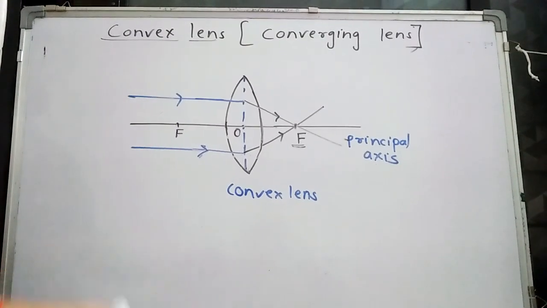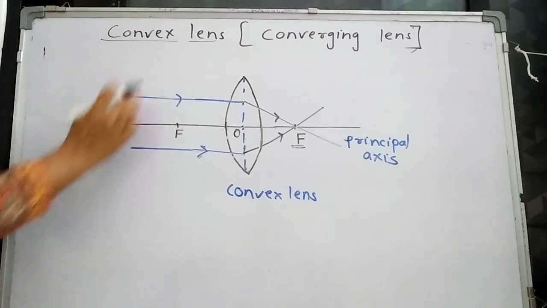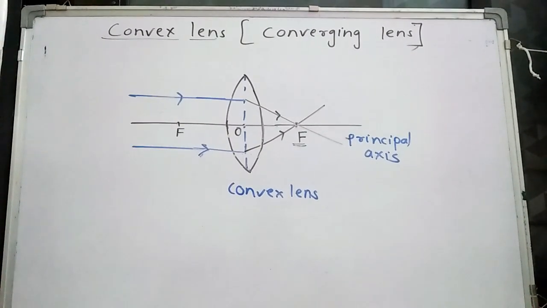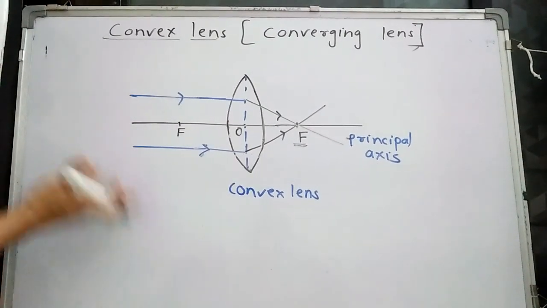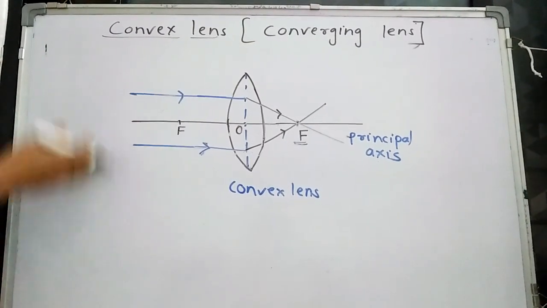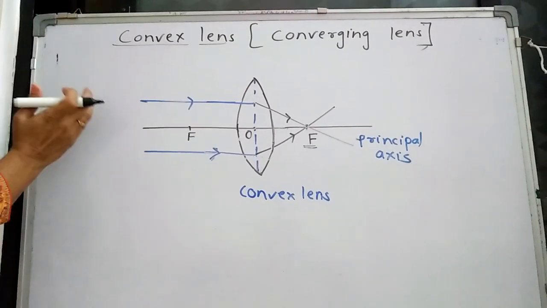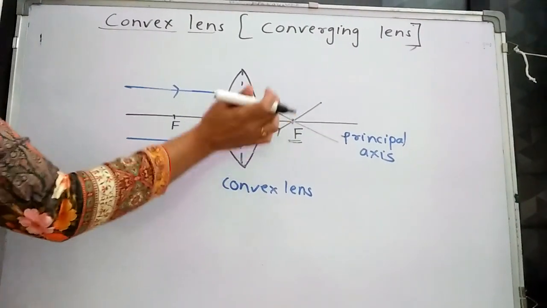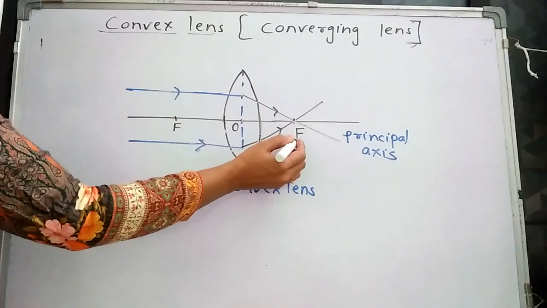Why? Because light rays after refraction converge and meet at a single point. According to the sign convention, like for a mirror, we always show the light rays coming from the left side. It is not that the light rays are actually always coming from the left side, it is according to the sign convention. We considered it for the mirror, and for the lens also we have to show the light rays coming from the left side. They refract and converge at a single point, and the point at which the refracted rays intersect each other is called the focus.